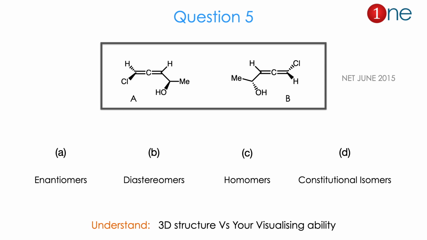Then question number 5. They have given two compounds and are asking the relationship. The compound contains a chlorine-substituted allene with an alcohol in the side chain, and the same thing is given with different stereochemistry. They are asking whether they are enantiomers, diastereomers, homomers, or constitutional isomers. So four possibilities are given. The question is really about the 3D structure of the compound and your visualizing ability. The answer is C. Let us see how.